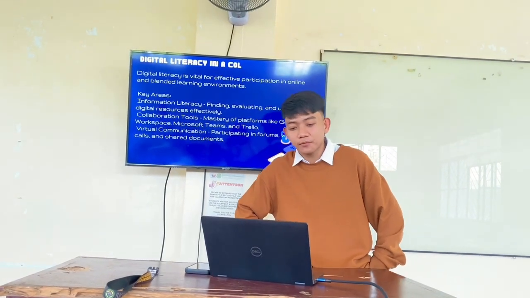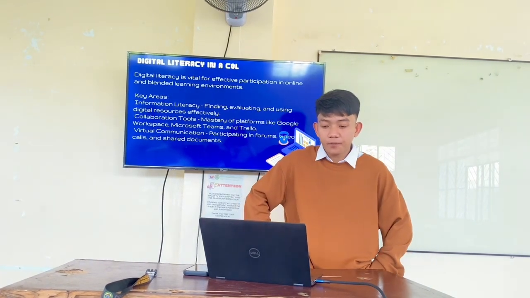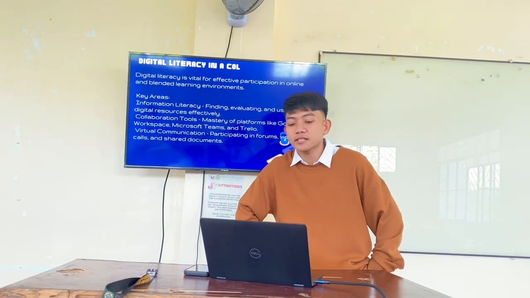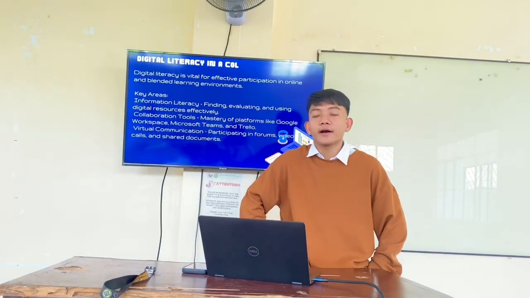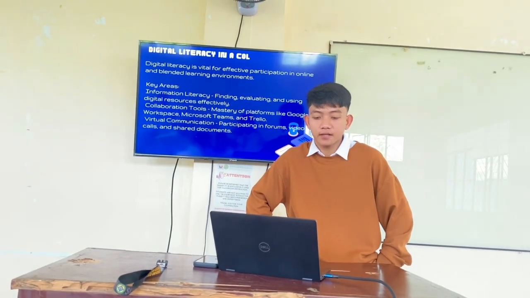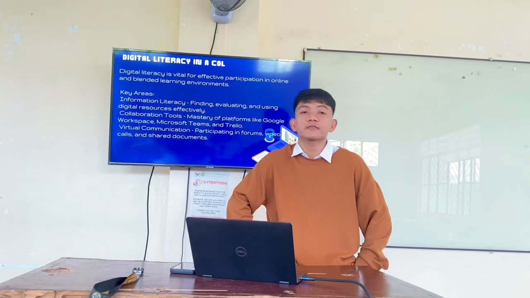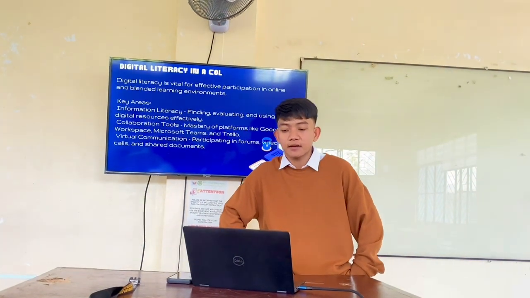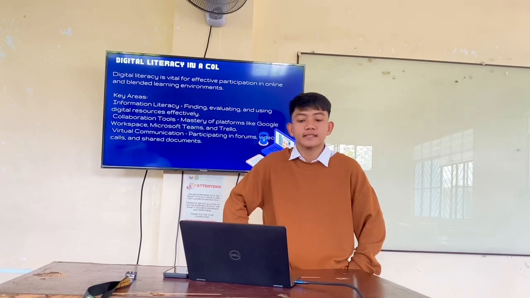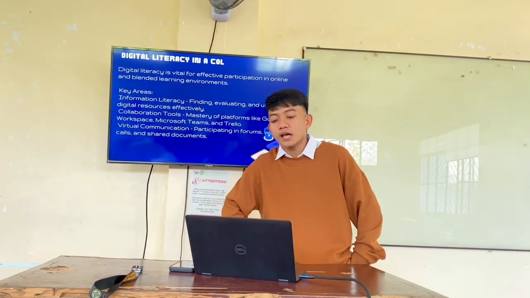So next is collaboration tools. Mastery of platforms like Google Workspace, Microsoft Teams, and Trello. These are the tools that also have benefits for collaboration in the community. When we are working in our platforms, these are the tools that we can use, and these tools are very helpful.